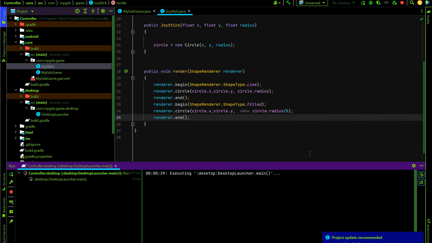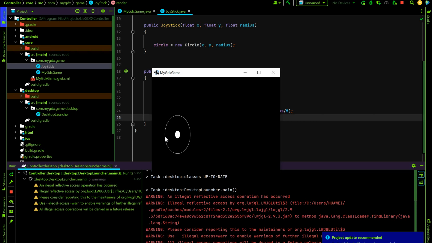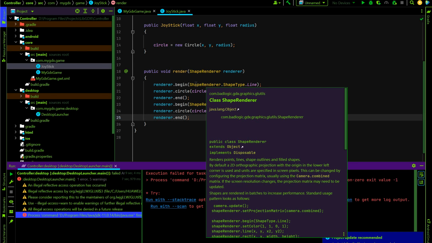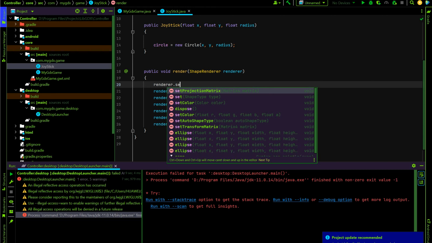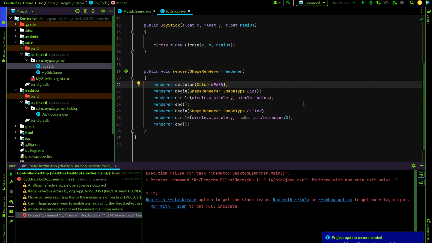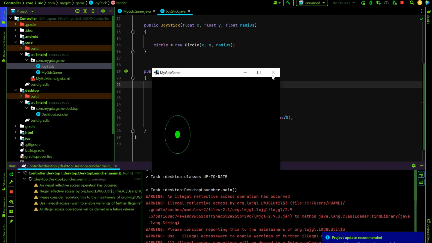What will we see? Yes, as you can see, there is a tiny circle at the center of our joystick. Because we will move this tiny circle so our character can move or something. Anyways, let's change the color also. Let's color it green. Okay, that will be fine. Let's run the game. Yes, as we want.